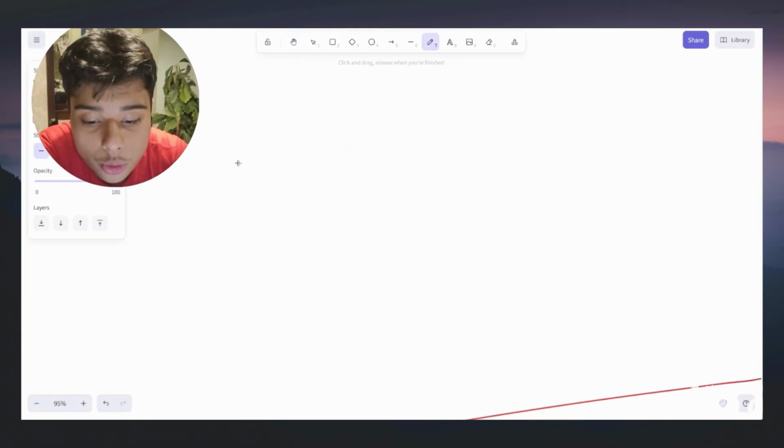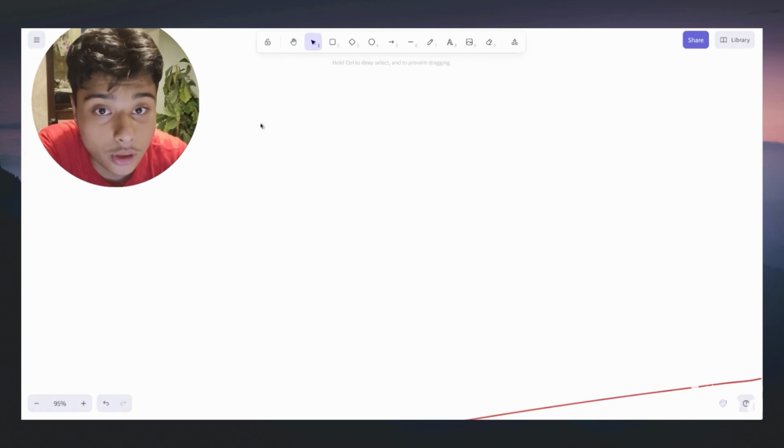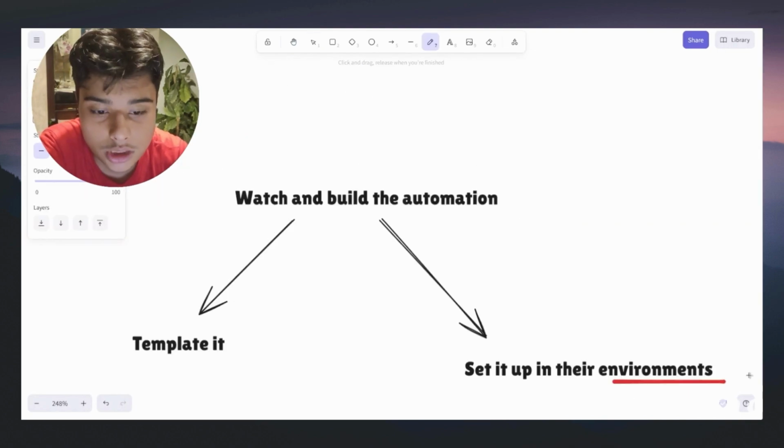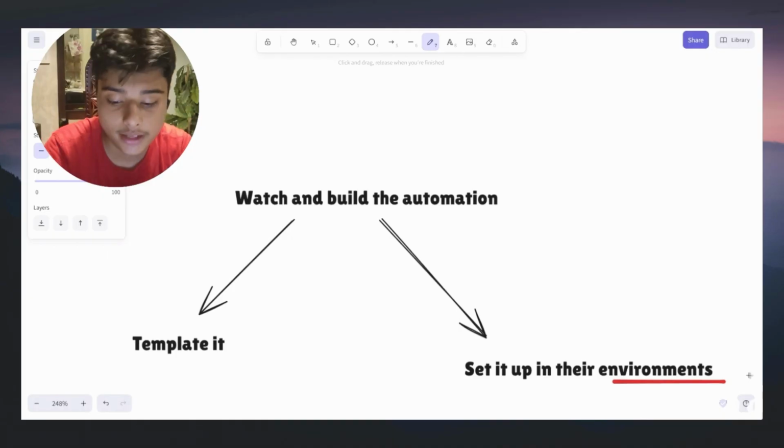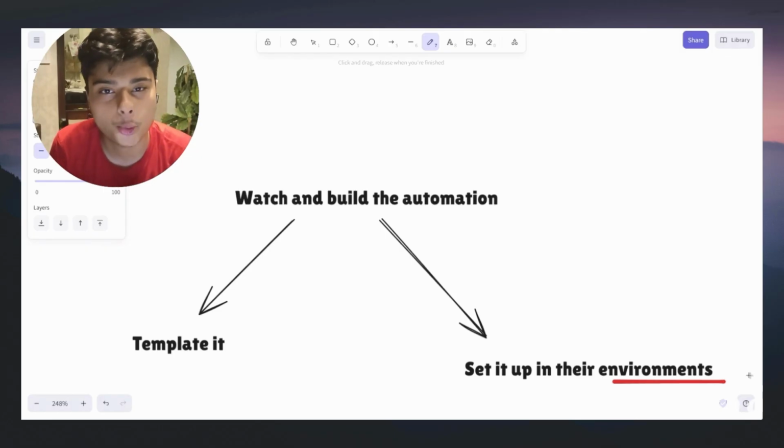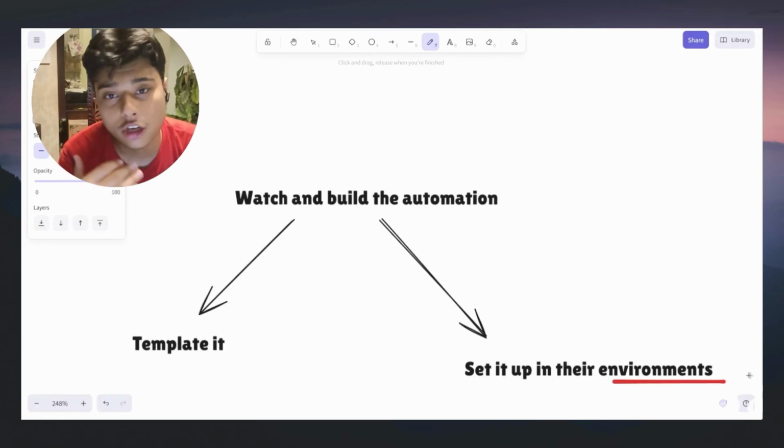So building and installing: you're going to follow this tutorial video and build them the same automation. First of all, we're going to watch the video and build that exact automation. After you build it, keep one thing in mind. If you don't have enough money to afford make.com right now, when you follow the video, build it on their account, get their money, and then use it to template it and reinstall it for everyone else.